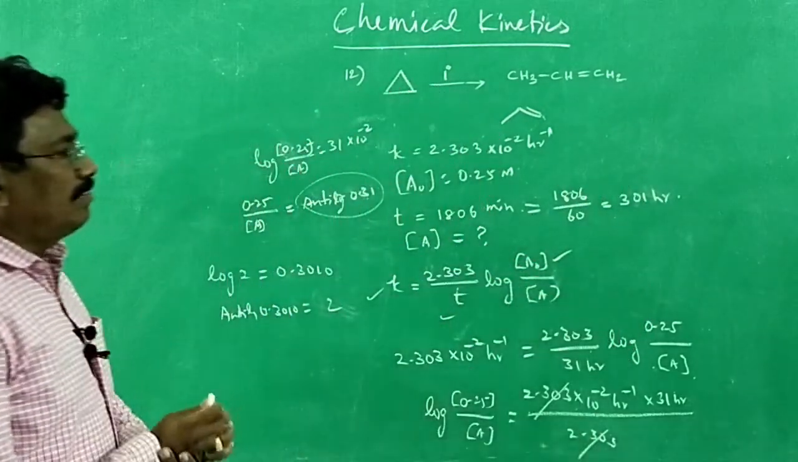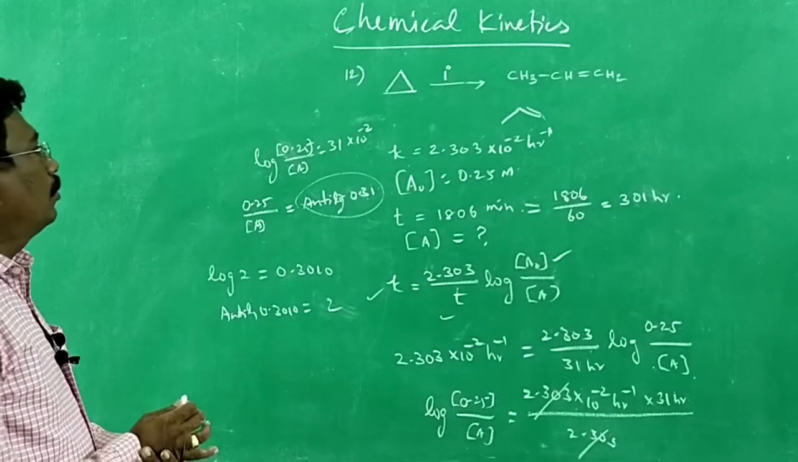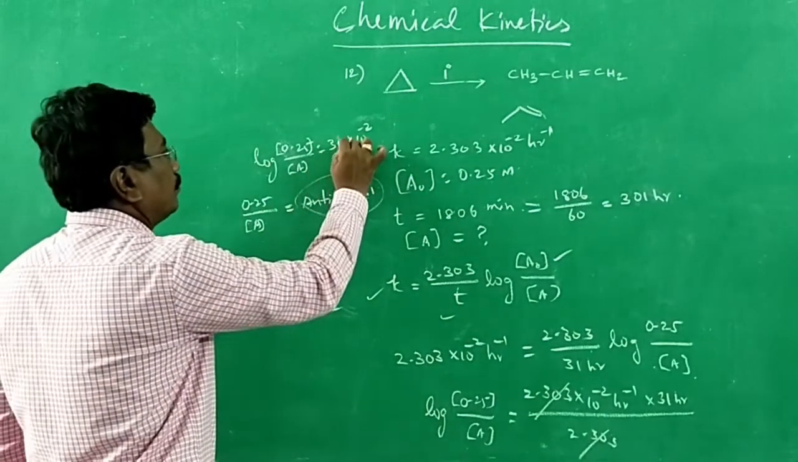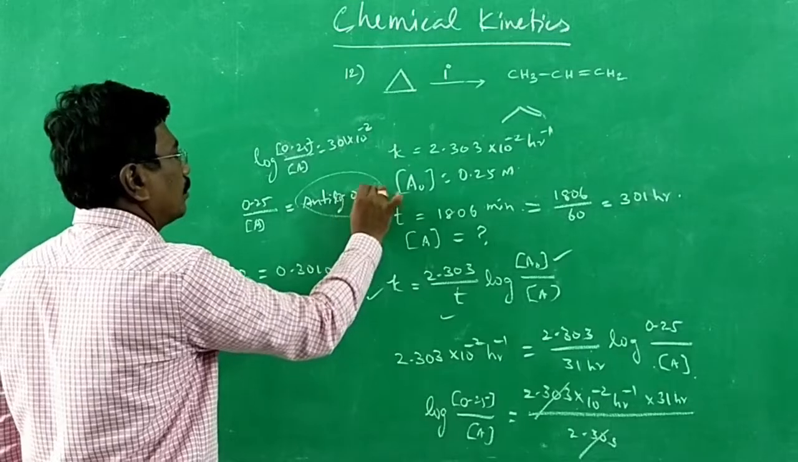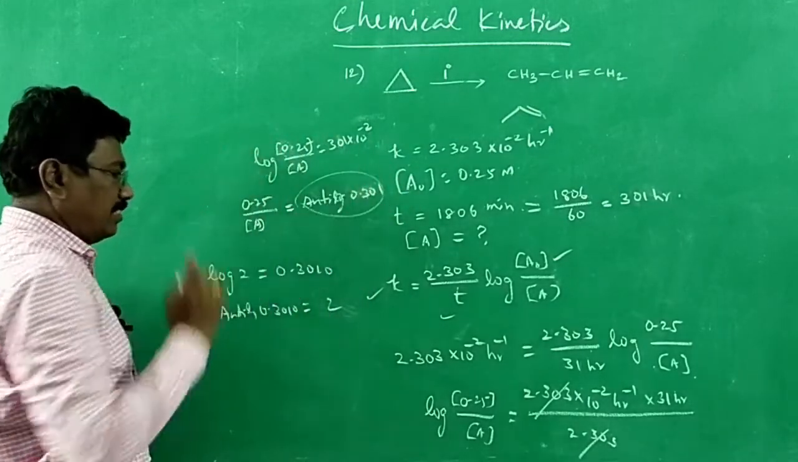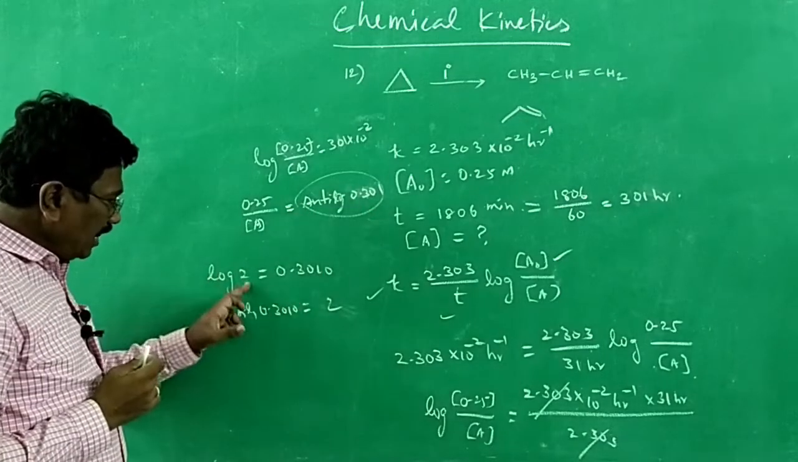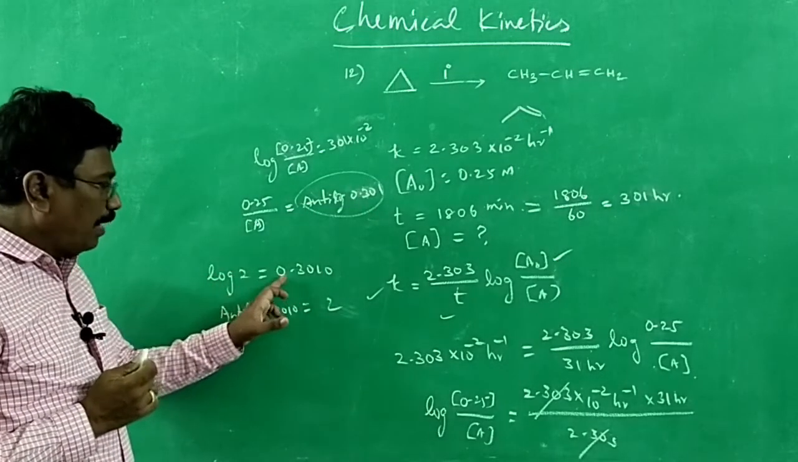It's not 31, 301 only. All right, so it is 301. It becomes 0.3010, or 301. So the anti-log of 0.301 is nothing but 2. That's what they have given, and as a chemist we should know that log 2 is equal to 0.3010.